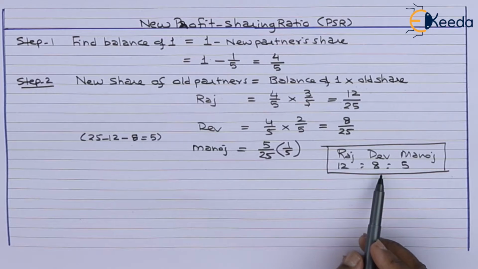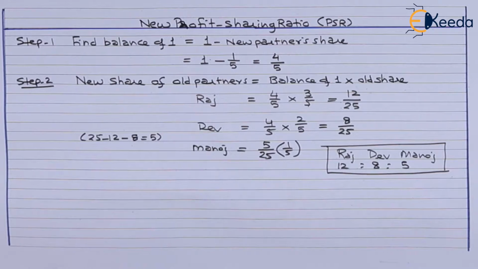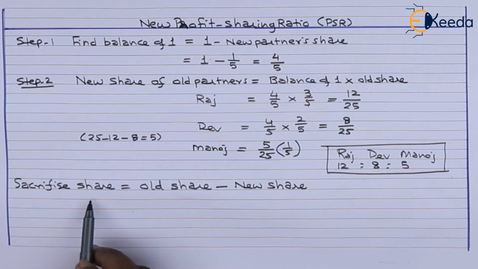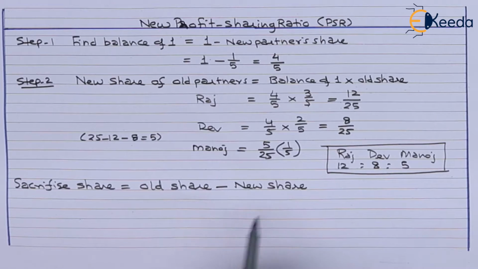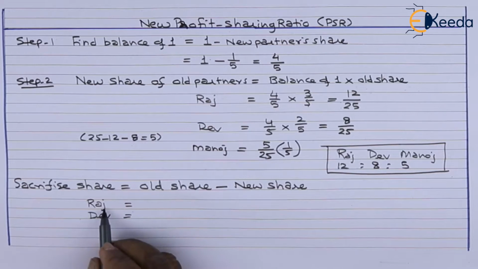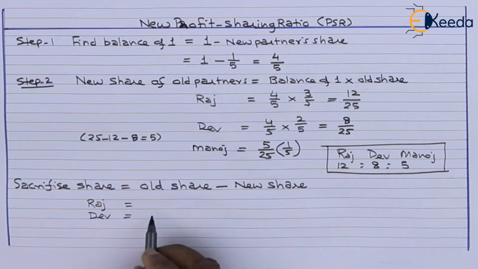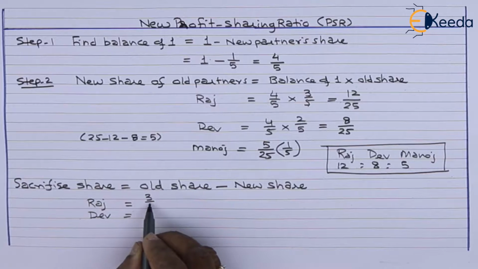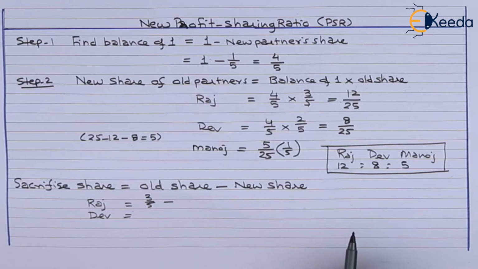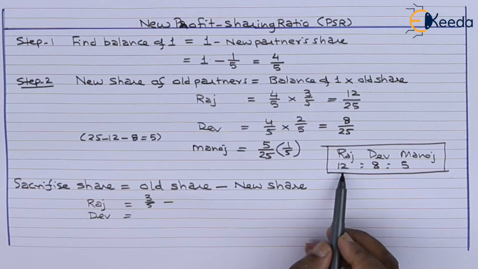In this question, goodwill is brought in cash. So we need to calculate sacrifice ratio for distribution of amount of goodwill brought in cash. Formula for sacrifice share is old share minus new share. Here in case of Raj, old share is 3/5. New share is 12 by 25.